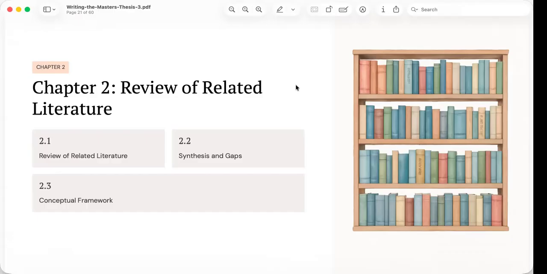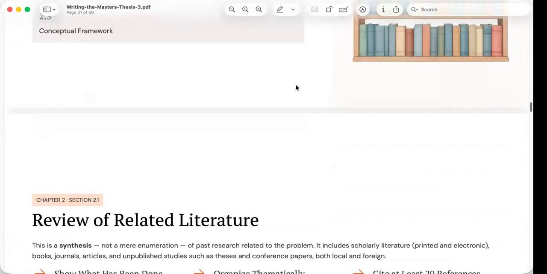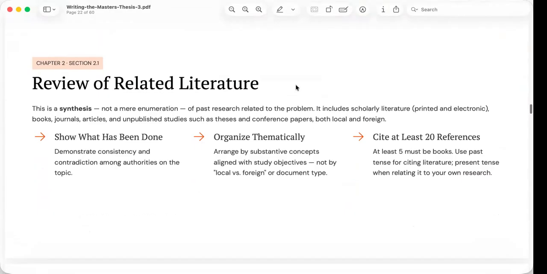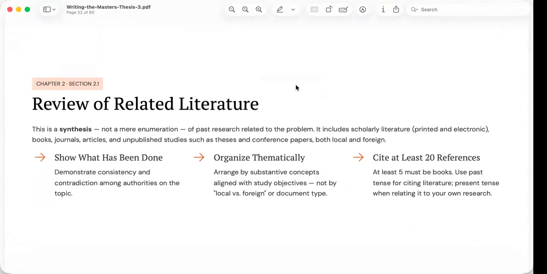Only after listening carefully can you confidently explain why your own study deserves a place in the conversation. Let's look at these sections one by one.